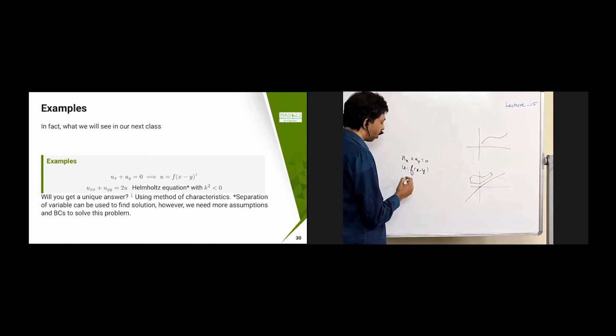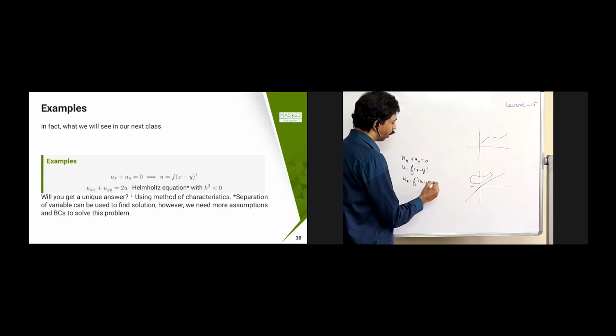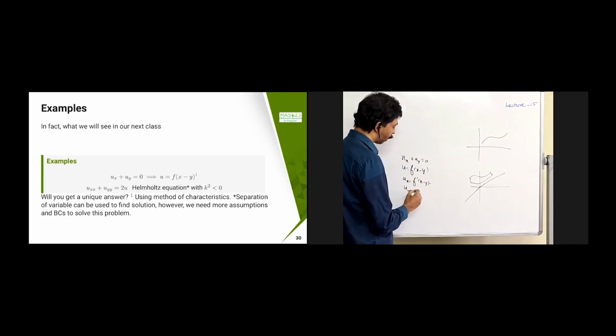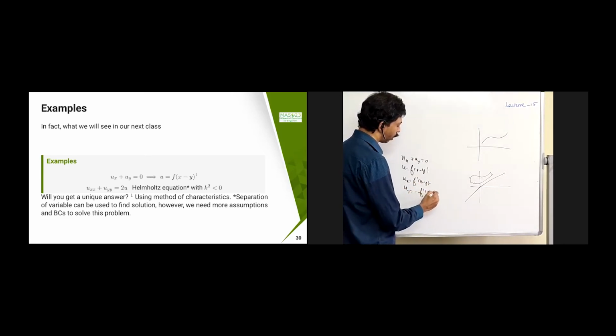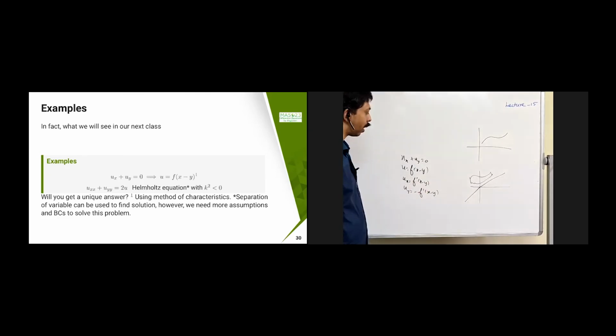So ux is going to become f dash of x minus y into 1. And uy is going to become minus f dash of x minus y, because I have to differentiate with respect to y as I have used the chain rule. So if I sum it up together, this is going to become 0. So it is not necessary that in general u equal to e power x minus y is the only answer. You can take any of these.